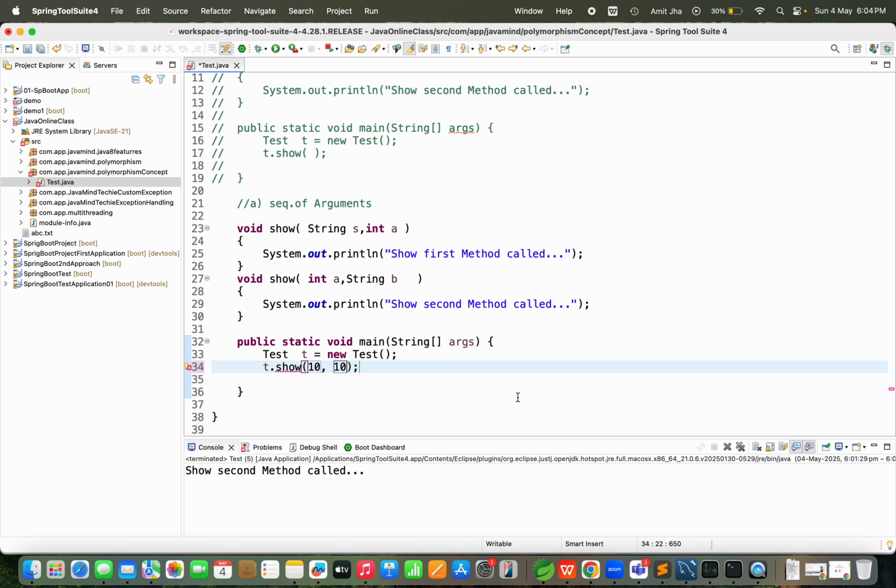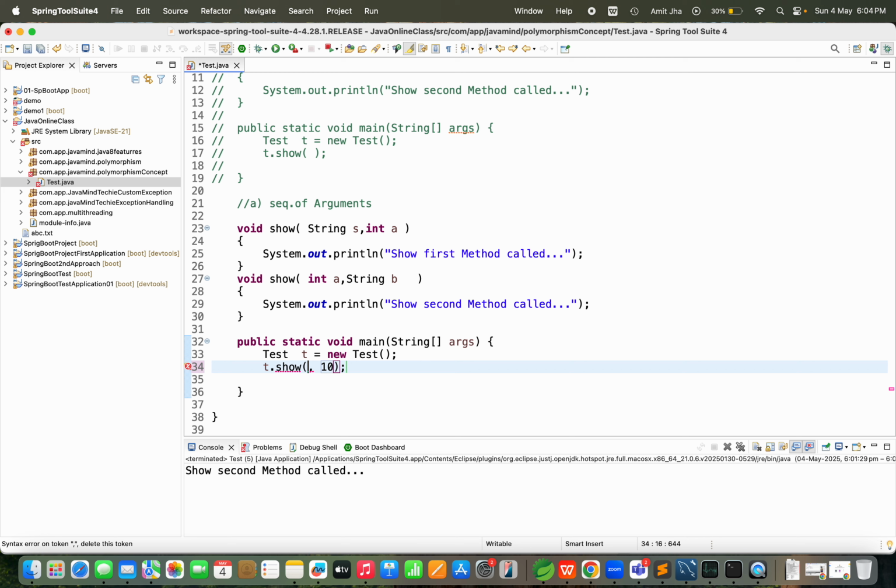You know why? Because we are not passing as per the method signature. It expects a string and an int, but we are not passing in that order.